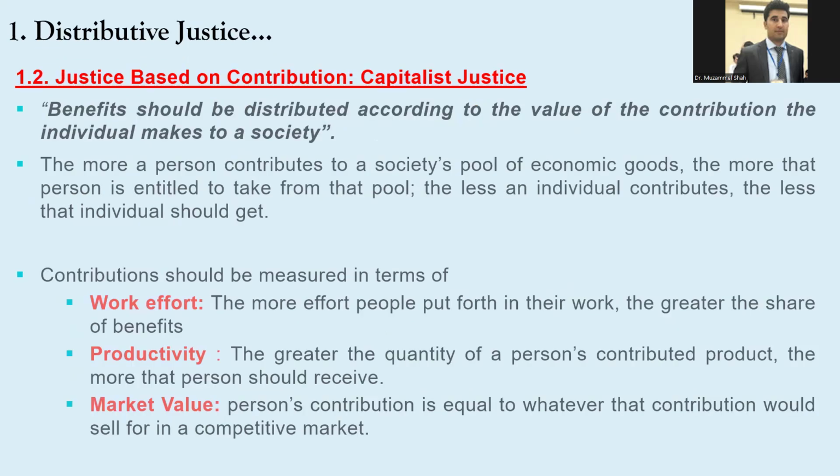The second view of justice is capitalist justice. The capitalists believe that benefits and burdens should be distributed according to the value of the contribution an individual makes to a society. So the more a person contributes to a society's pool of economic goods, the more that person is entitled to take from that pool. The less an individual contributes, the less that individual should get. So more contribution means that an individual can get more from a society's pool of resources.